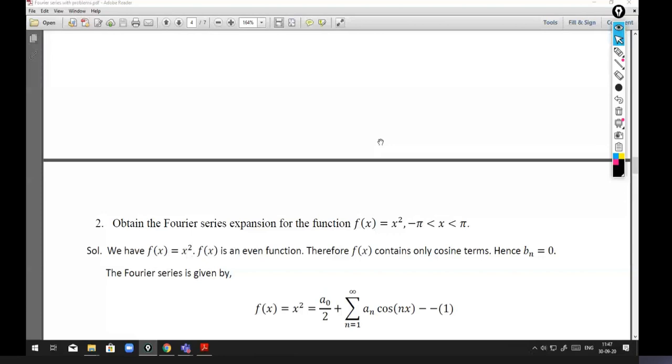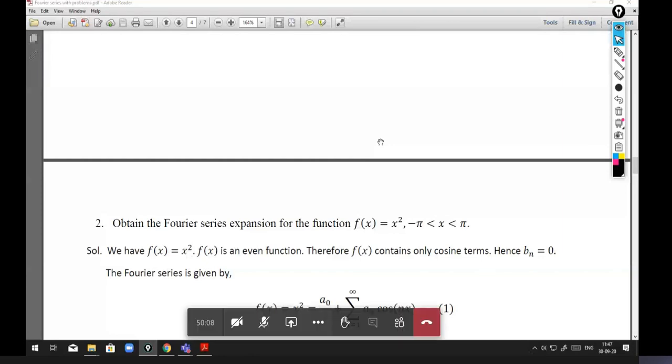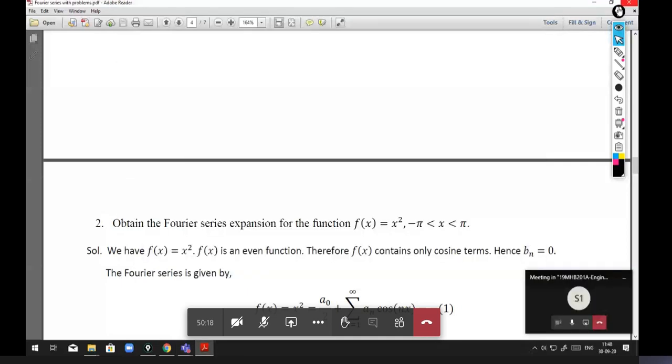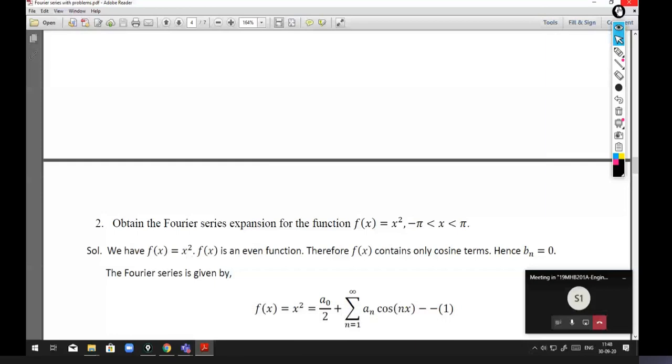So today we have only 36 members present, 35 actually. Okay, I hope you received this file and work out these examples. If you have any doubt, you can discuss in the class. I'll also explain how we get all these results.